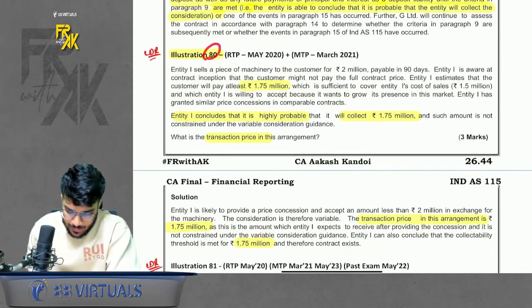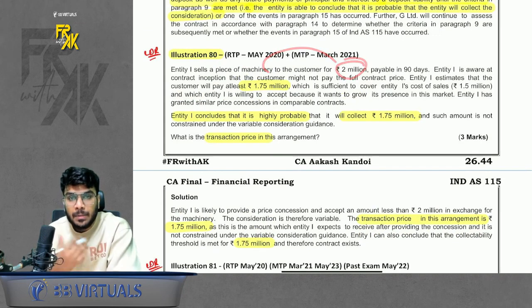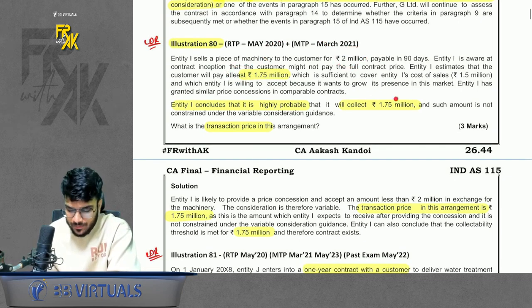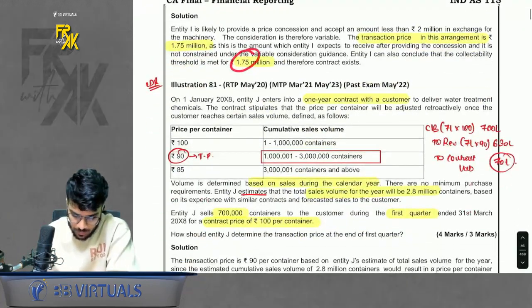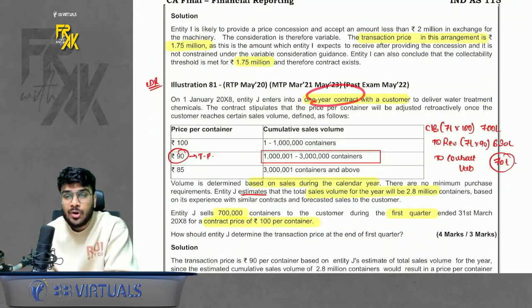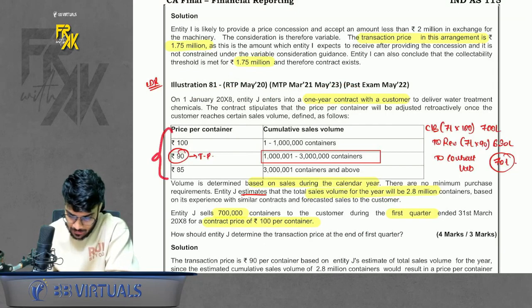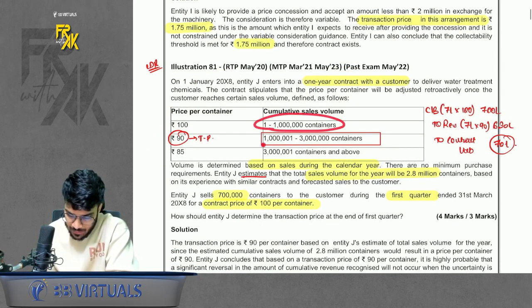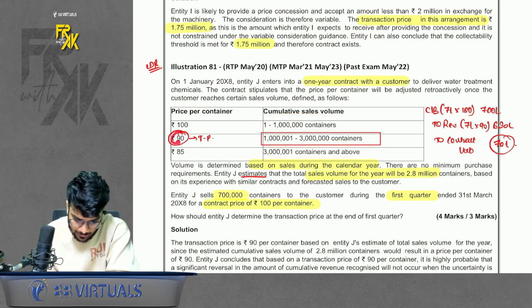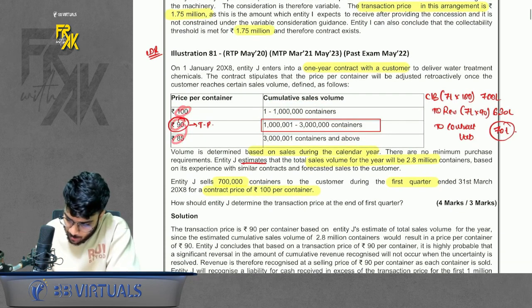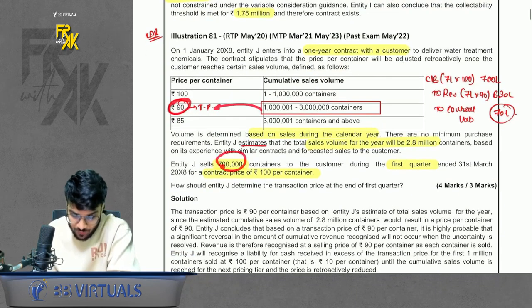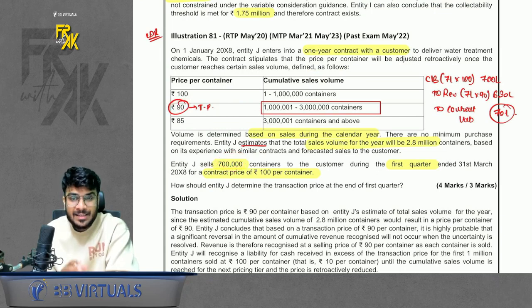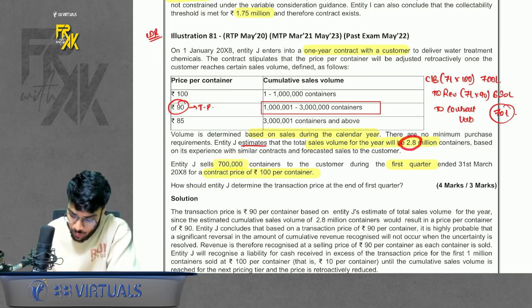Let's see 80. It says we sell something for 2 lakhs, but we expect to collect only 1.75 lakhs. What would be the amount of revenue? 2 or 1.75? Revenue is always what you expect to receive, so it will be 1.75. Second, you enter into a contract with the customer. These are the prices per container. If the customer buys within any particular sales volume, this is the respective price. So the customer is going to buy 2.8 million, so basically that price should be 90 rupees. But as of now, the customer has bought only 7 lakhs. It is expected that during the whole year he will fall in 2.8 million.